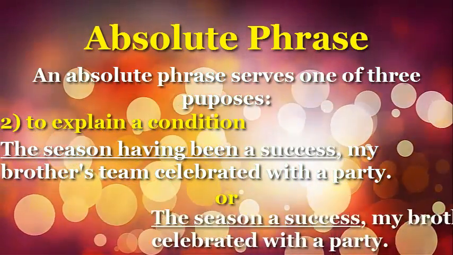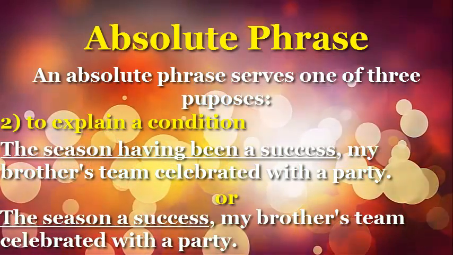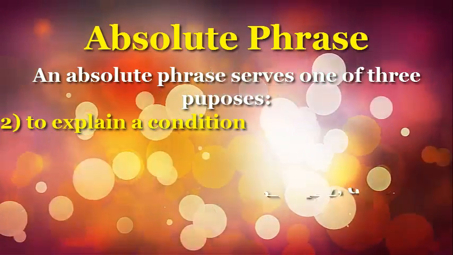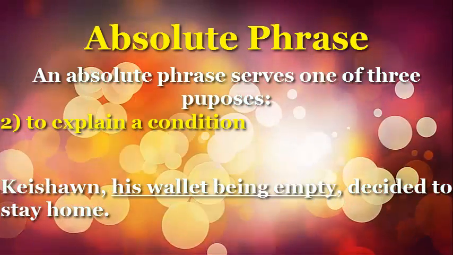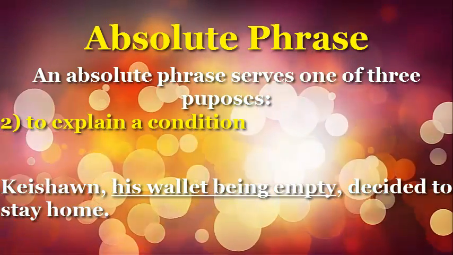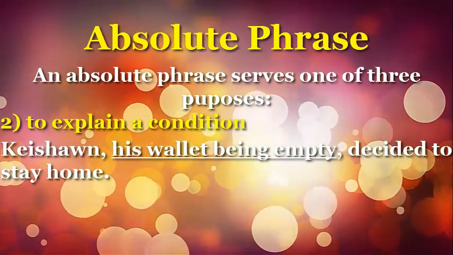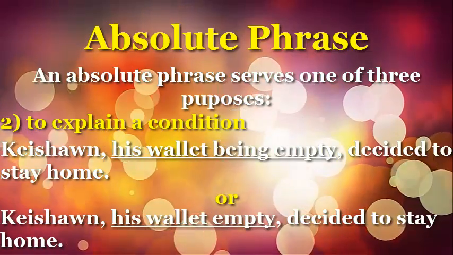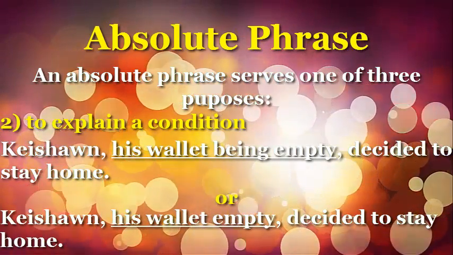Or, the season a success, my brother's team celebrated with a party. Kishan, his wallet being empty, decided to stay home. Or, Kishan, his wallet empty, decided to stay home.